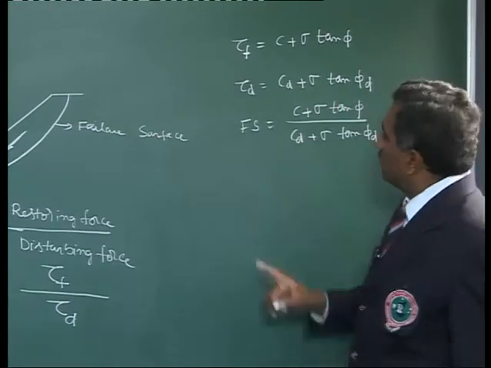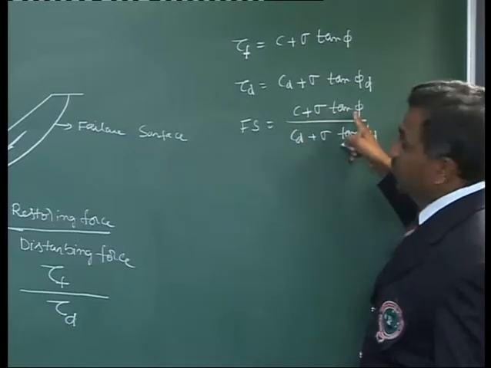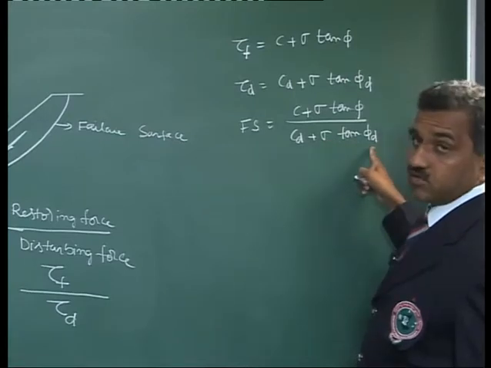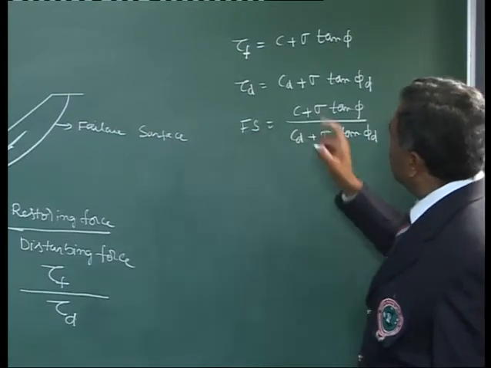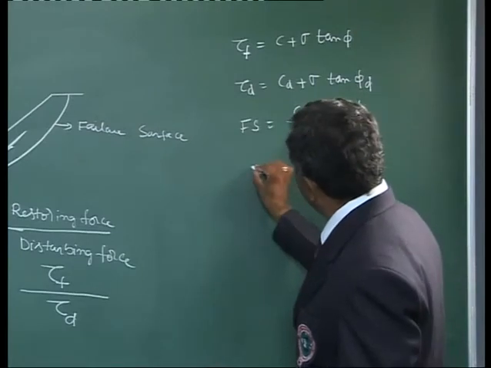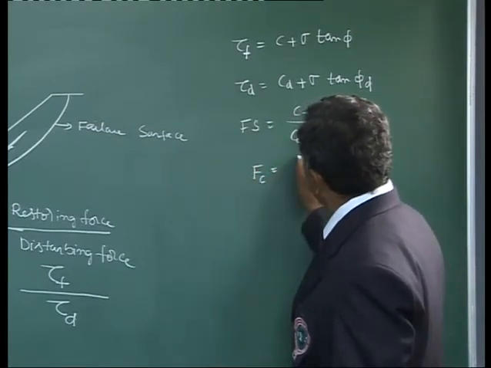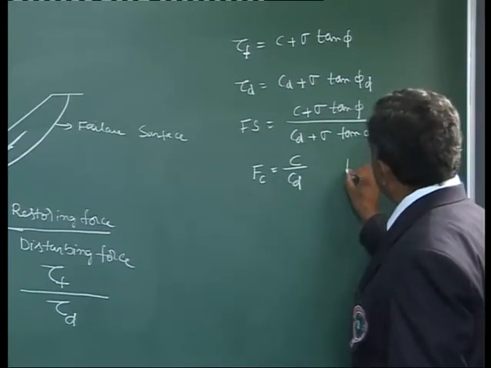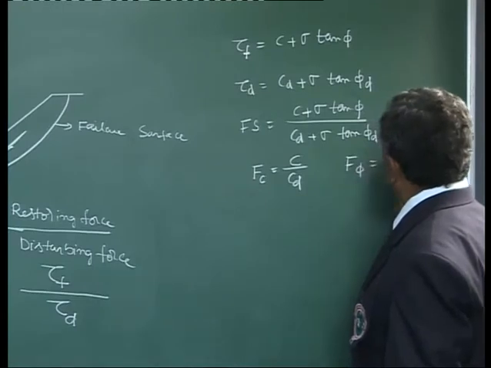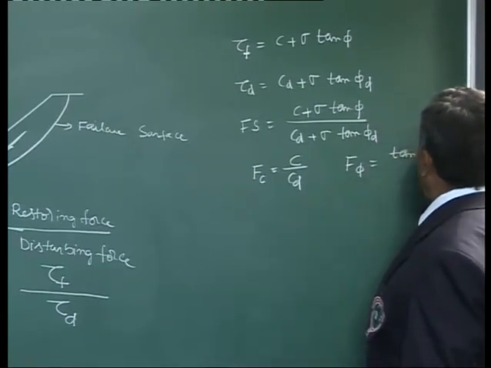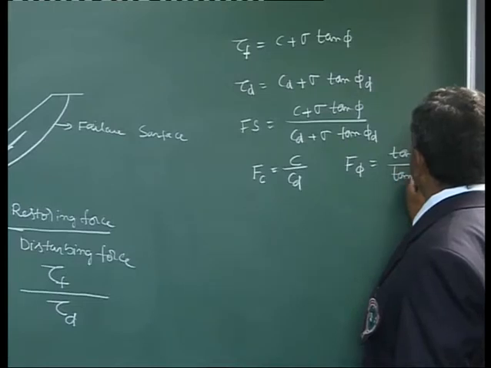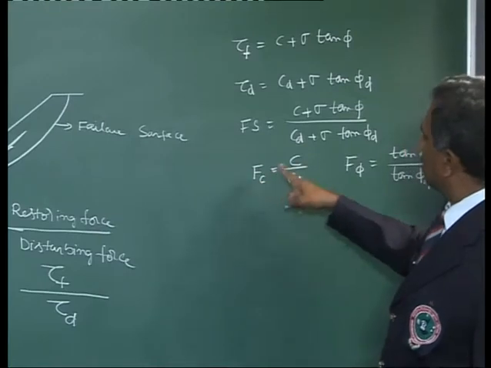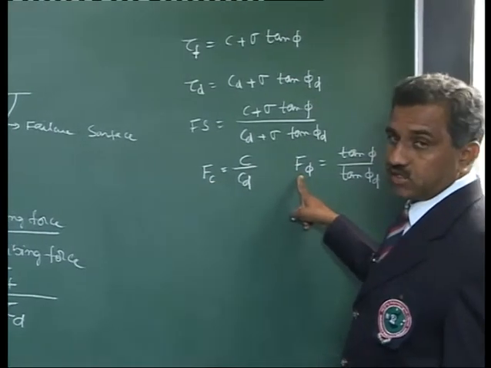Now, there are two terms. The first term is a cohesive term, the second term is a friction term. Here also the mobilized cohesion term, the mobilized friction term. Now, this factor of safety can be further split into factor of safety with respect to cohesion, Fc, which is simply the ratio of c over cd, and the factor of safety with respect to friction, F phi, which is nothing but the ratio of tan phi divided by tan phi d. I have a factor of safety with respect to cohesion. I also have a factor of safety with respect to friction.